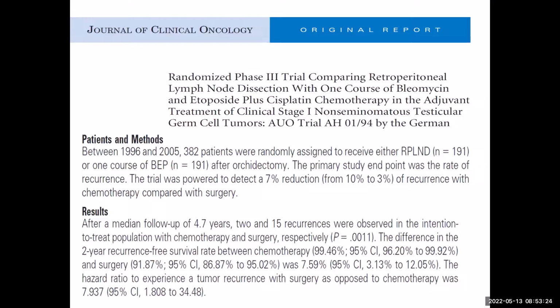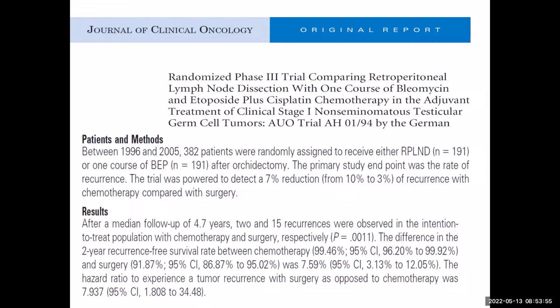There is one randomized study of around 380 patients which compared primary RPLND versus 1 course of BP. The result of this study showed that the difference in 2-year recurrence-free survival between chemotherapy and surgery was 7.59%. The other important point of this slide is that the hazard ratio to experience a tumor recurrence with surgery as compared to chemotherapy was as high as 8.